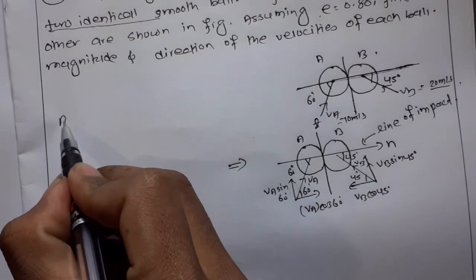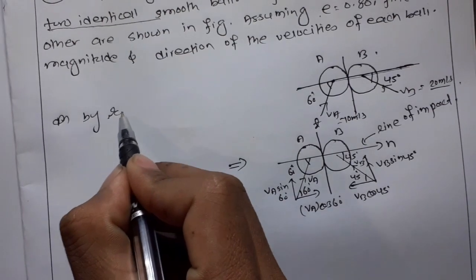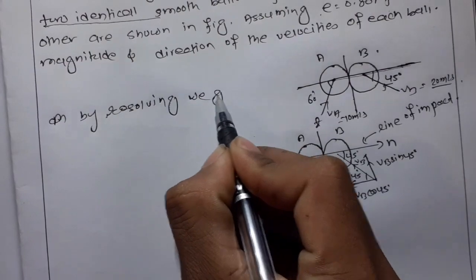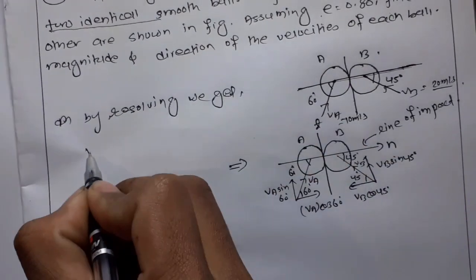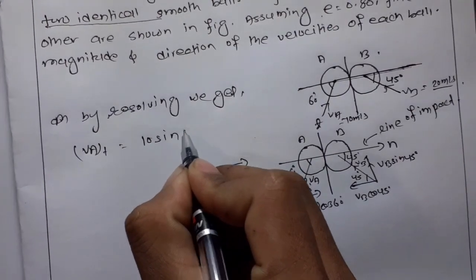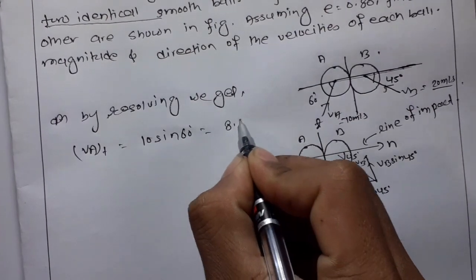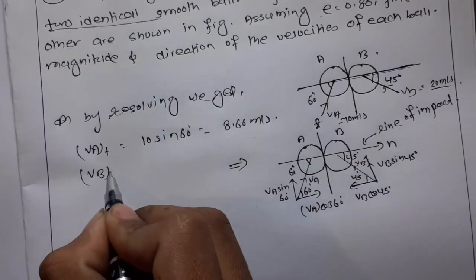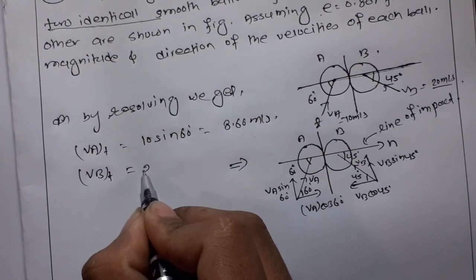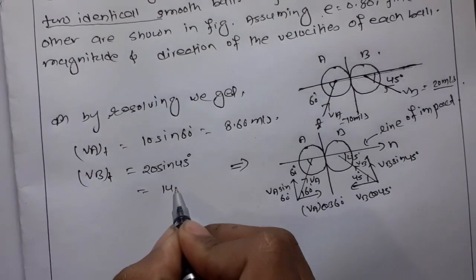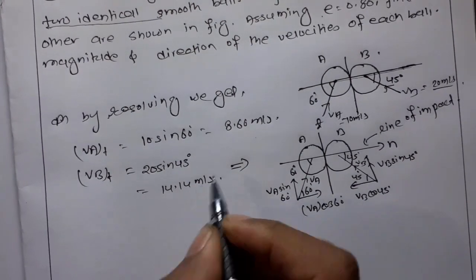So by resolving, we get vAT is 10 sin 60 degrees, this is 8.66 meters per second, and vBT is 20 sin 45 degrees, this is 14.14 meters per second.